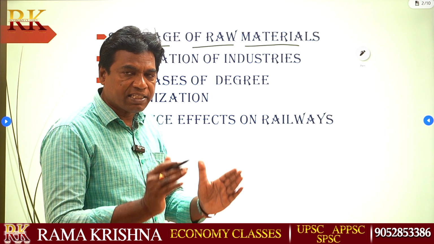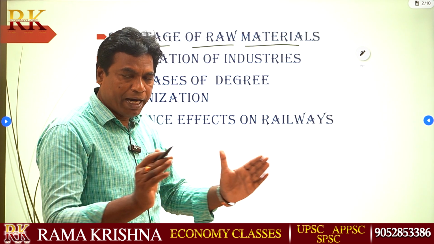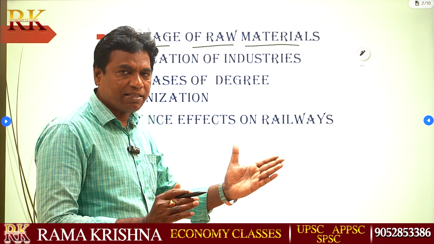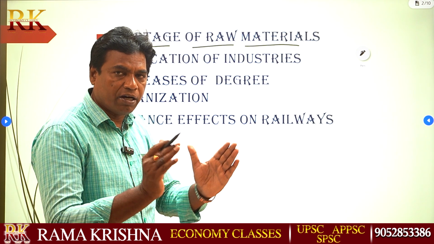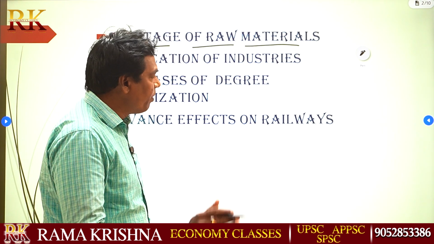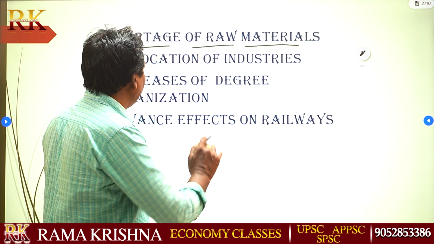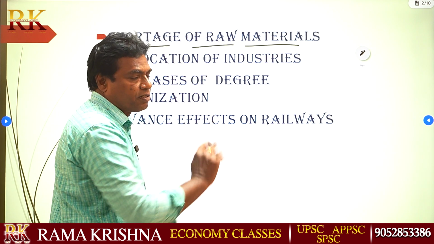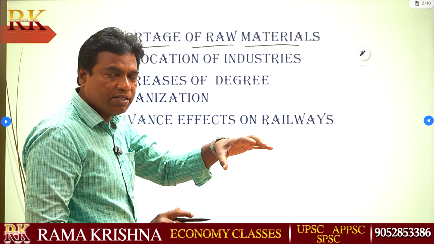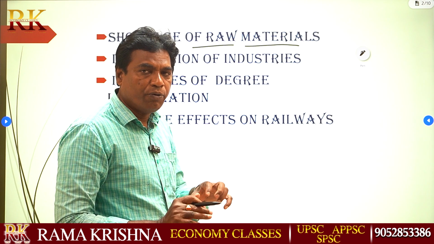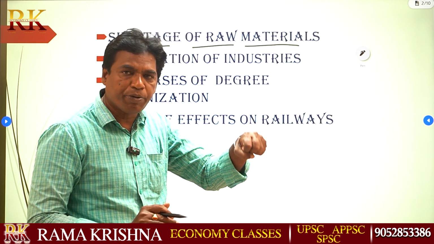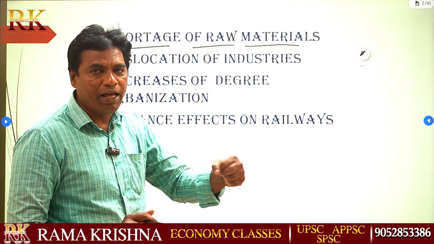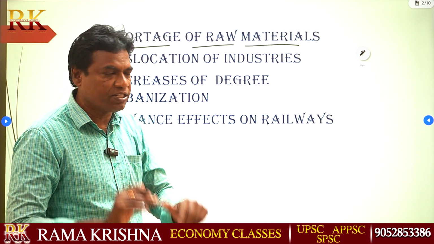After 1947, with the partition, Pakistan, East Pakistan and India were divided, with all boundaries. When the boundaries were divided, there was automatically a shortage of raw materials. Some areas had some raw materials, and other areas had other raw materials. The area where they are located uses them only for its own domestic people, and others cannot use them.